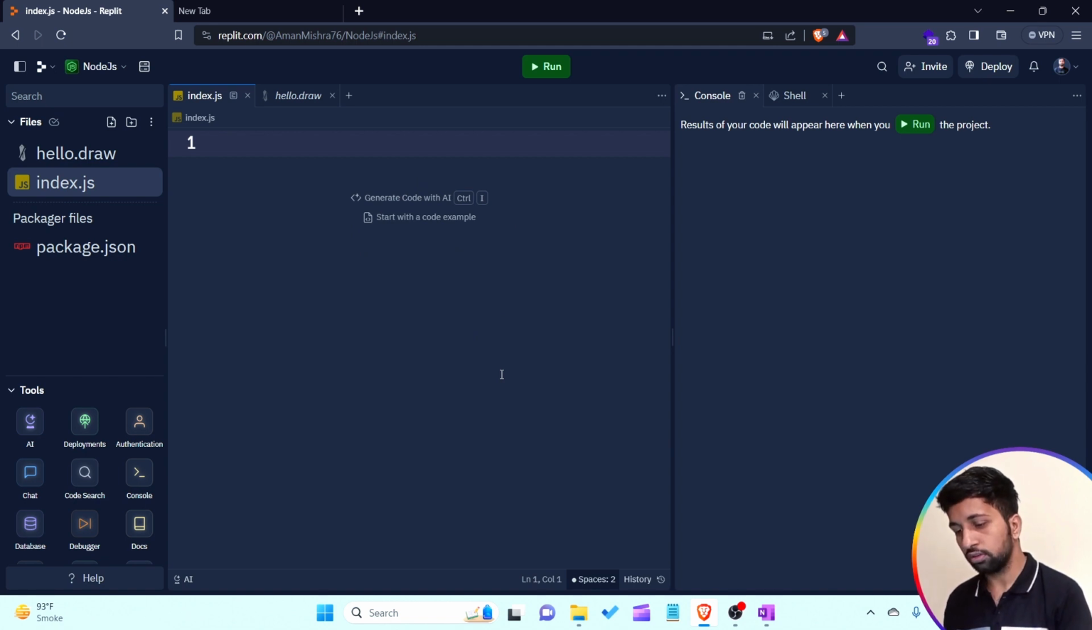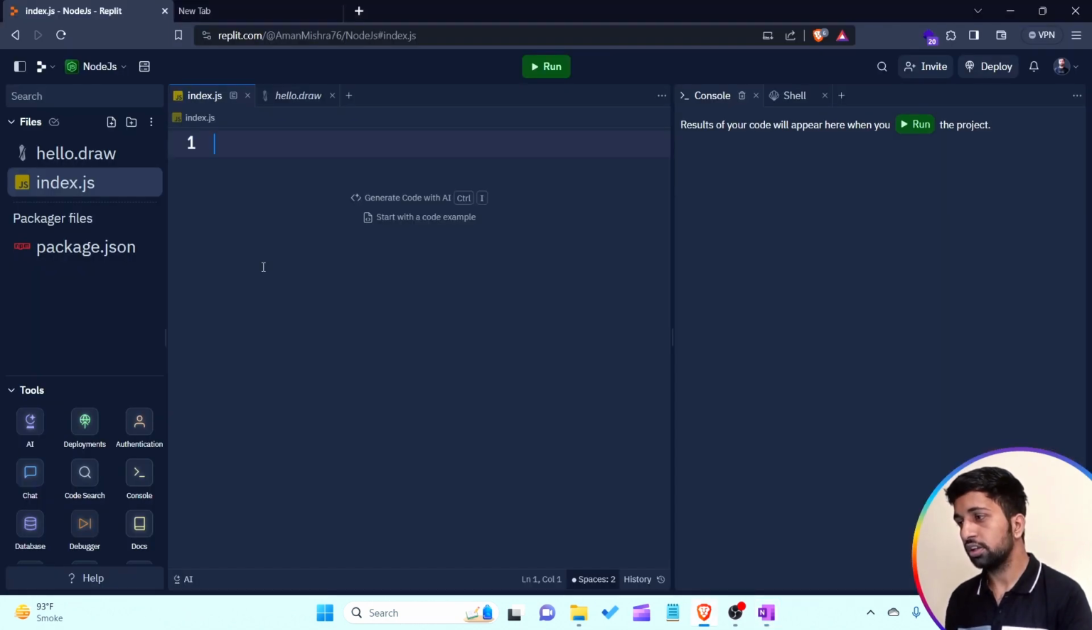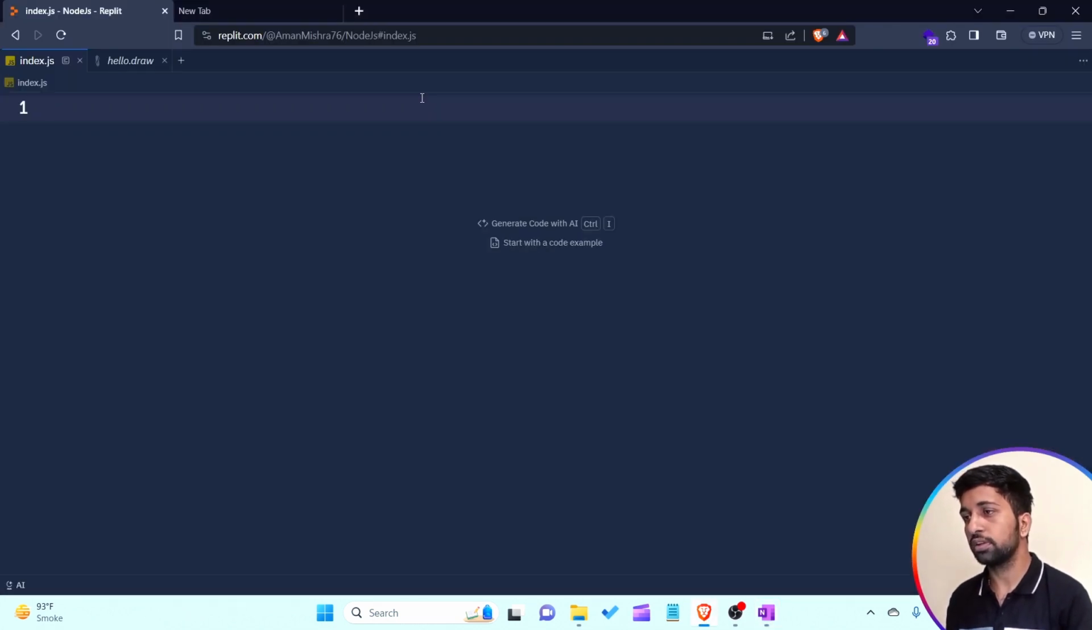Now I'm talking about the first topic, that is, what is the meaning of variables. So let's start. Here, please come to the index.js file. First of all, we have to understand what is the meaning of a variable. So I'm simply writing here var name is equal to Akash, and save the file.